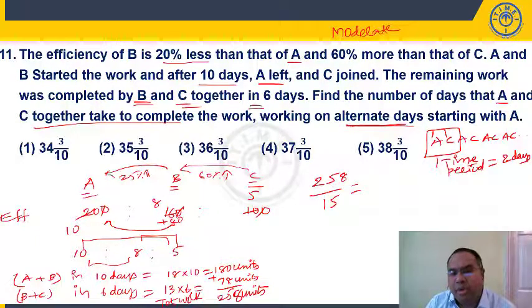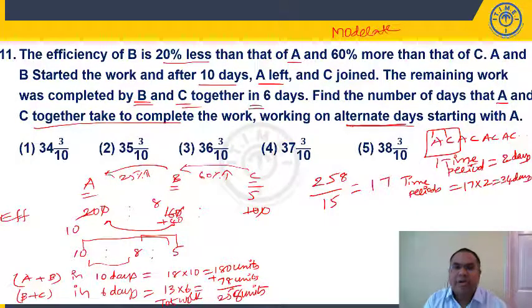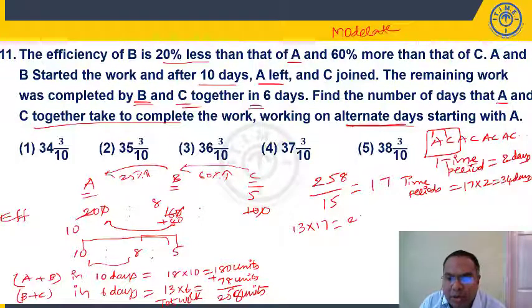15 goes maximum how many times? 15 ones are 15, 15 sevens are 105. Maximum how many time periods? 17 time periods, right? 17 time periods is nothing but 17 into 2, so how many days? 34 days. So in 17 time periods, how many units are completed? They are doing 13 units, means 13 into 17, 221.